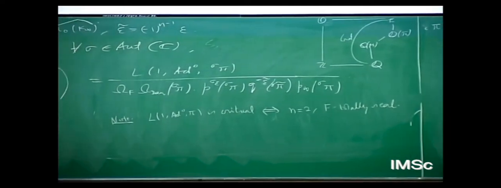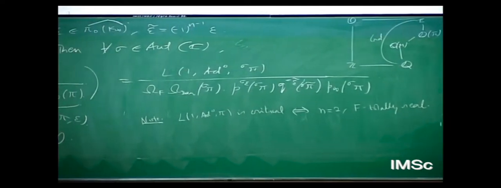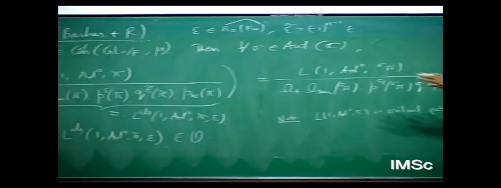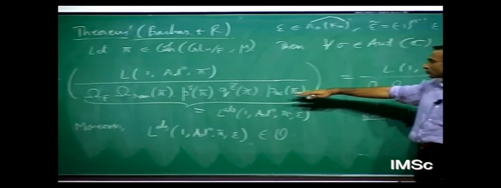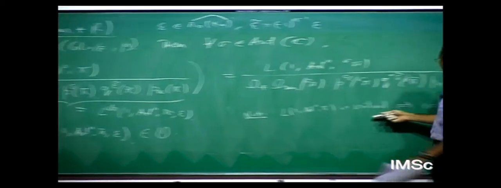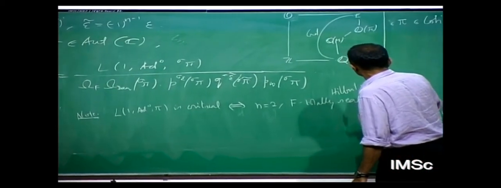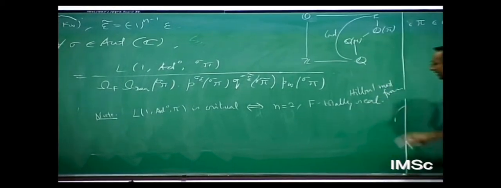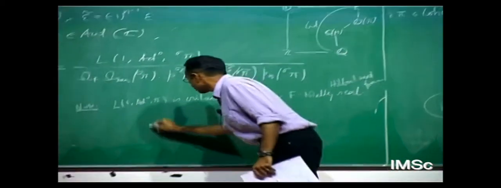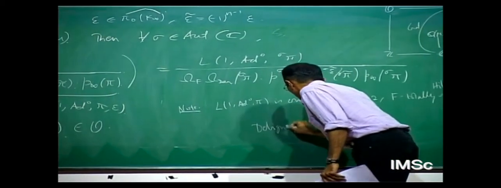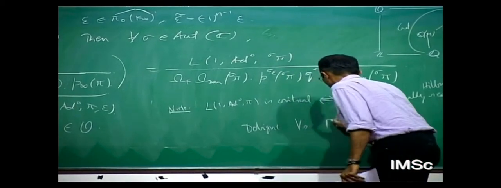In fact, Eric Urban in his paper on GL2 over an imaginary quadratic field makes this observation. He says this happens to be a non-critical value. So this is in the world of Deligne's conjecture about special values of motivic L-functions, as long as I'm working with Hilbert modular forms. And if I'm not in this situation, it's not so much Deligne, but we are somewhere in the world of Beilinson's conjectures.